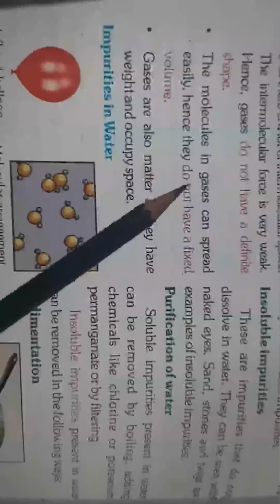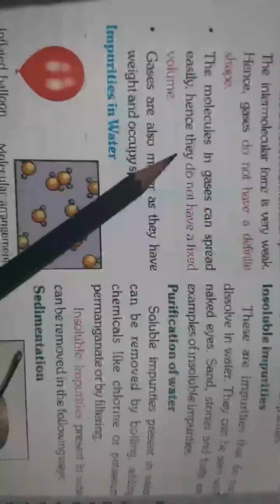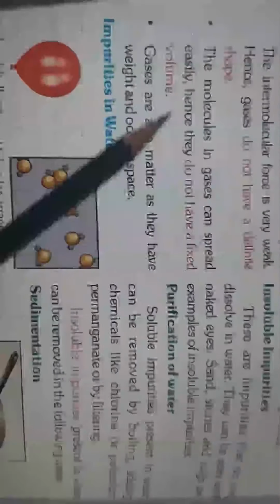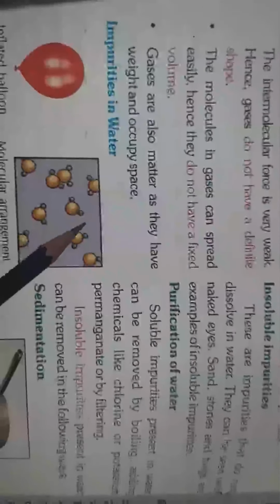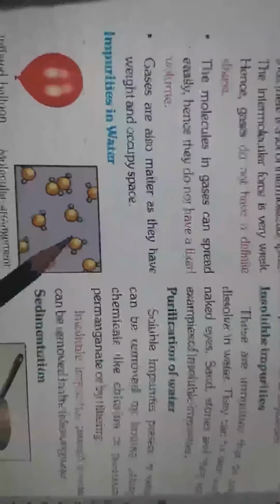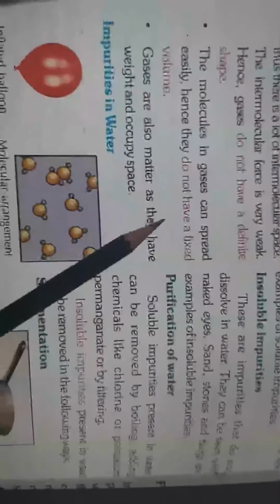The molecules in gases can spread easily, hence they do not have a fixed volume. Because the intermolecular force of attraction is very weak, the molecules of gases can spread easily. They can go here and there very easily. That's why they do not have a fixed volume as well.